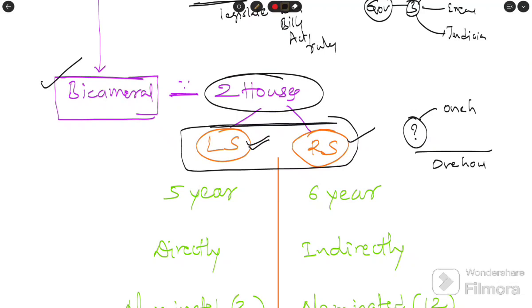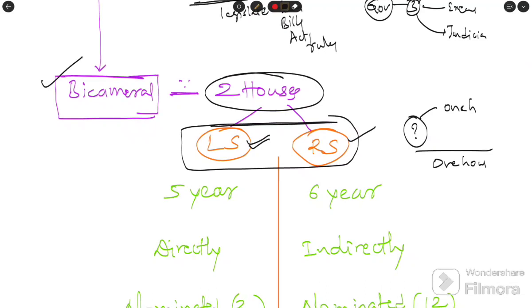Because of the two houses, each house curbs the authoritarianism if one house tries to impose it. These two houses act as checks and balances to each other. Checks and balance. This is what the parliament means.